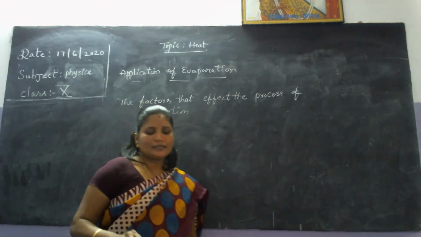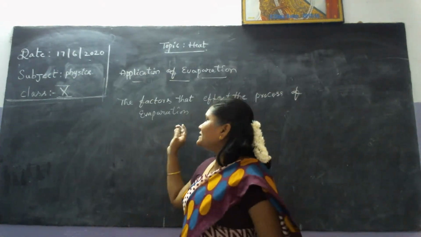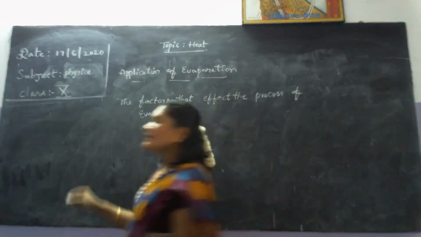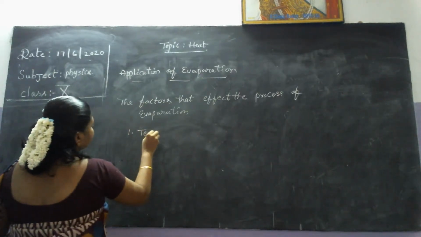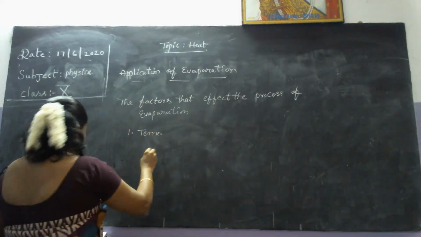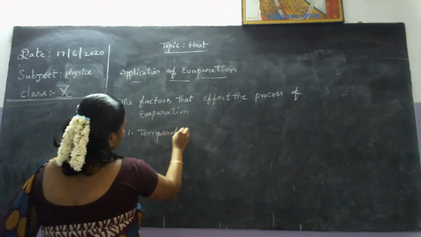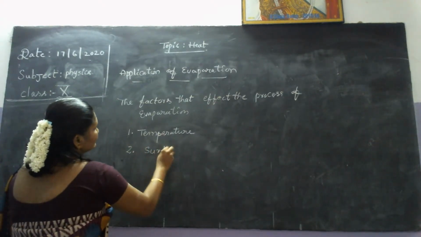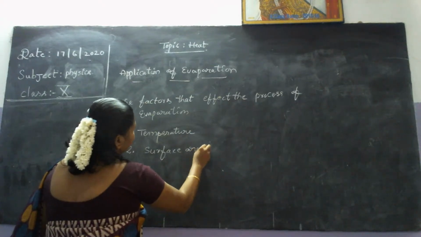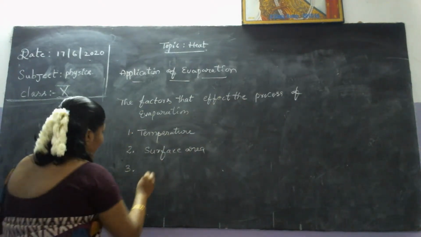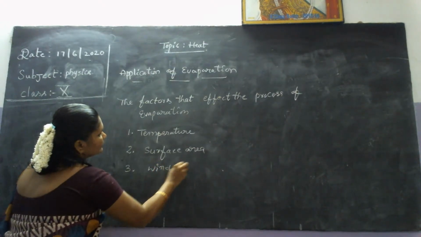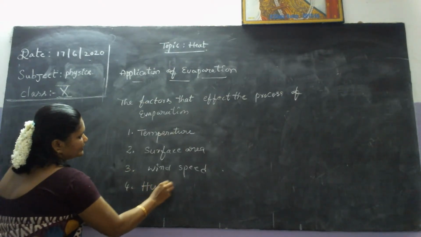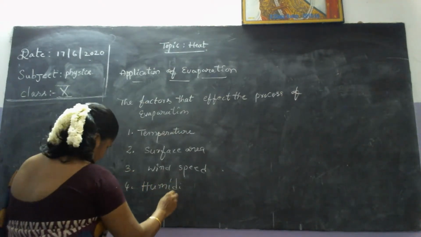Evaporation depends on four factors. One is temperature, second is surface area, third is wind speed, and fourth is humidity.